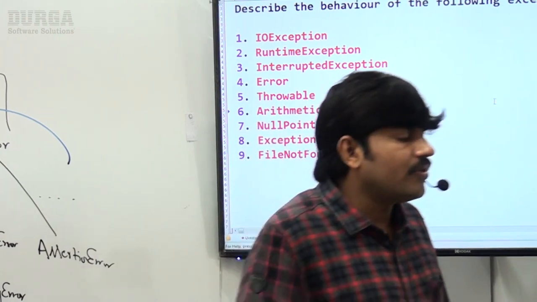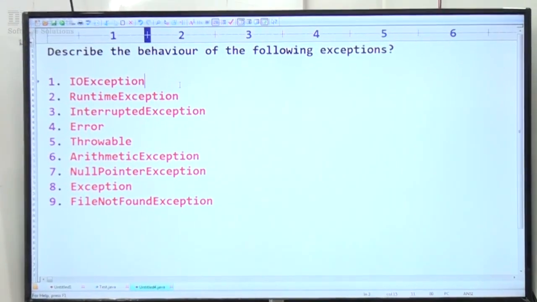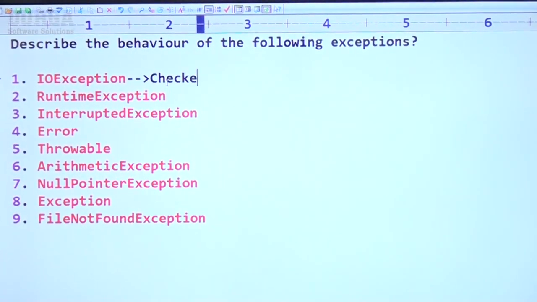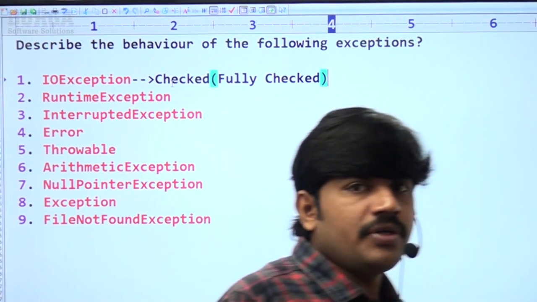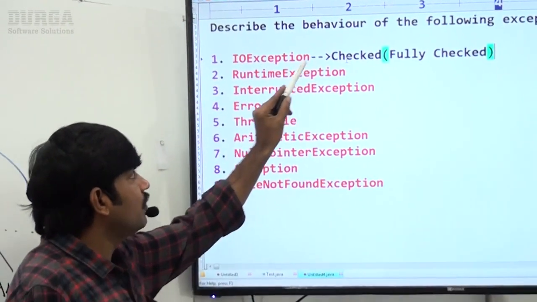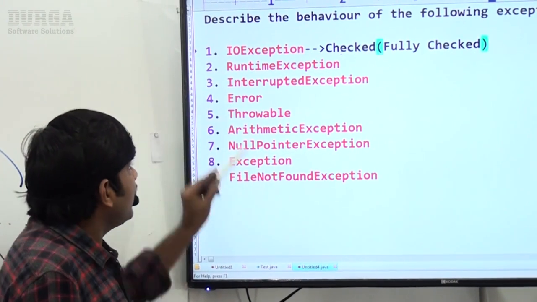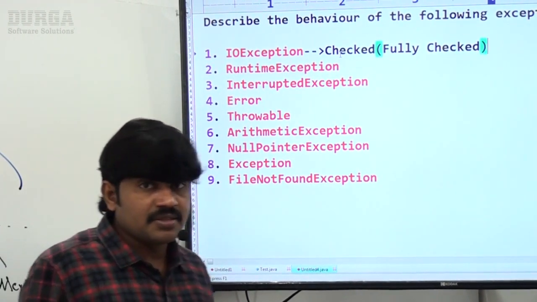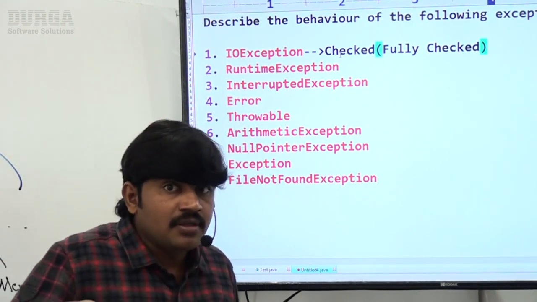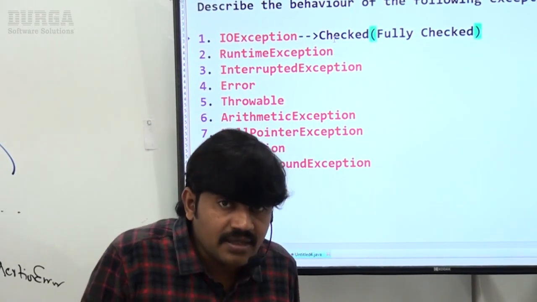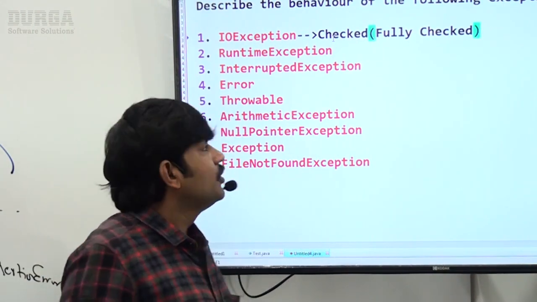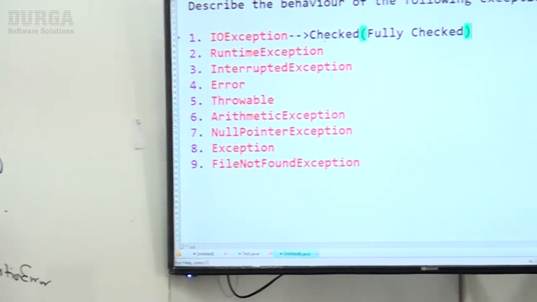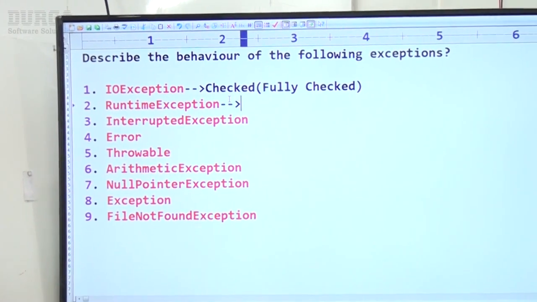Remember this one. So the first one, if you observe, it is checked, and of course it is fully checked. So it's very clear about the first one: IOException, checked, fully checked. Next, what is RuntimeException? Just now I told, RuntimeException and all its child classes are unchecked. That's why simply this one is unchecked, sir.